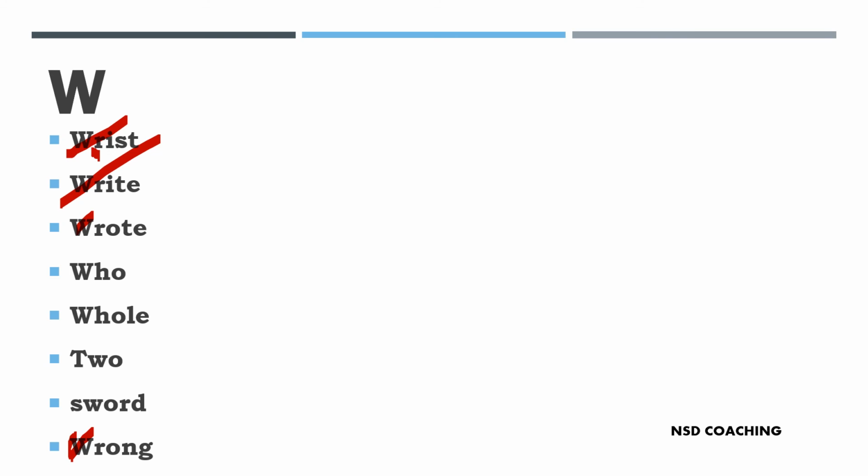Again, there are some common words where it can be silent: who, whole, two, sort. The W is silent here.